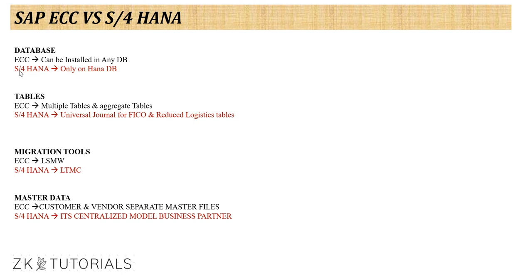But in S4HANA we don't have that gap. We can only use the HANA database. This HANA database is a very powerful database, and a lot of technologies have been included here, which we are going to see. For example, we have in-memory database technology, RAM-based memory technology, and also column-based memory technology.